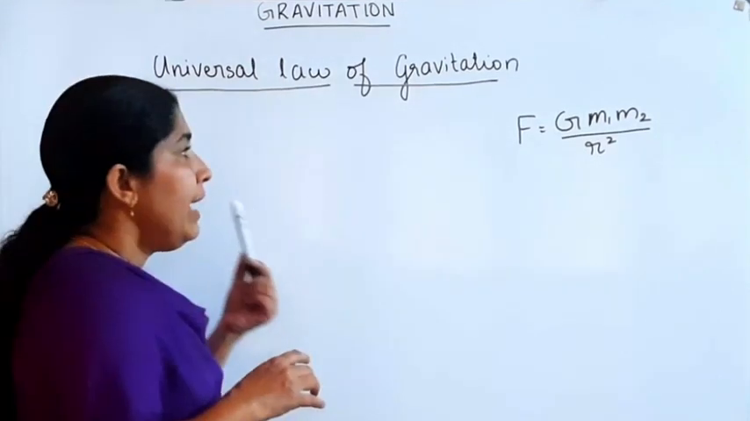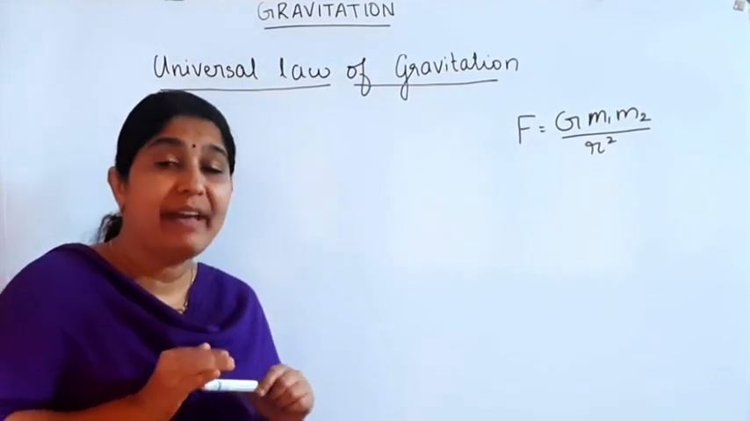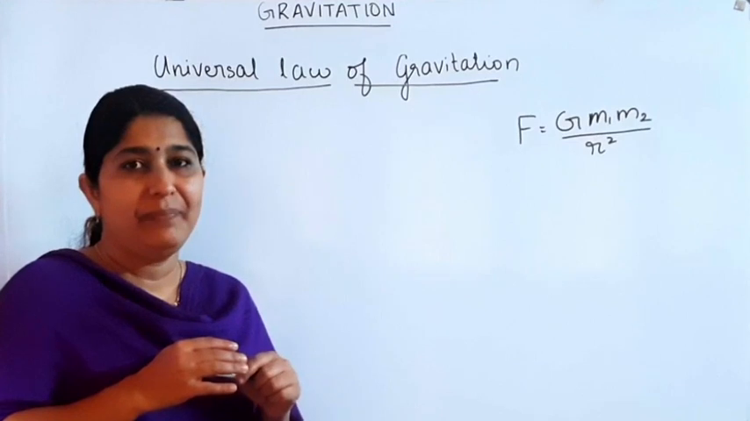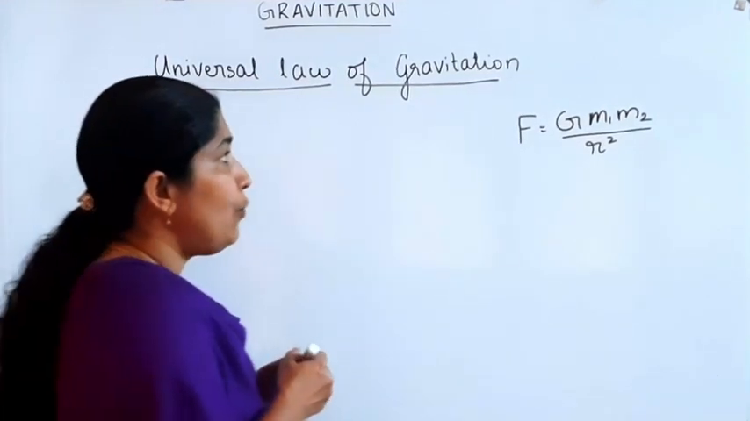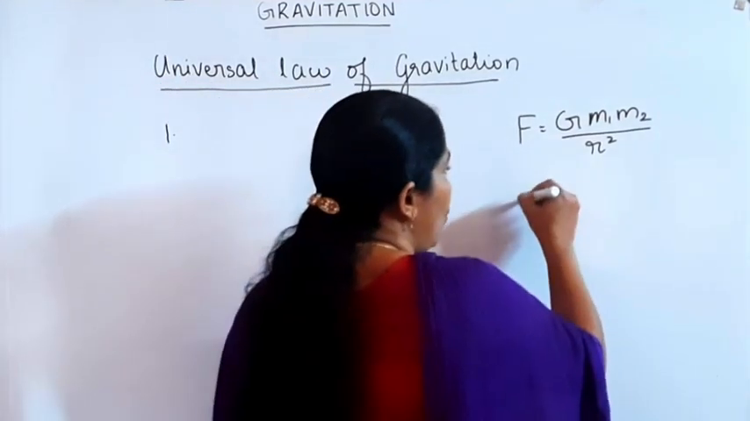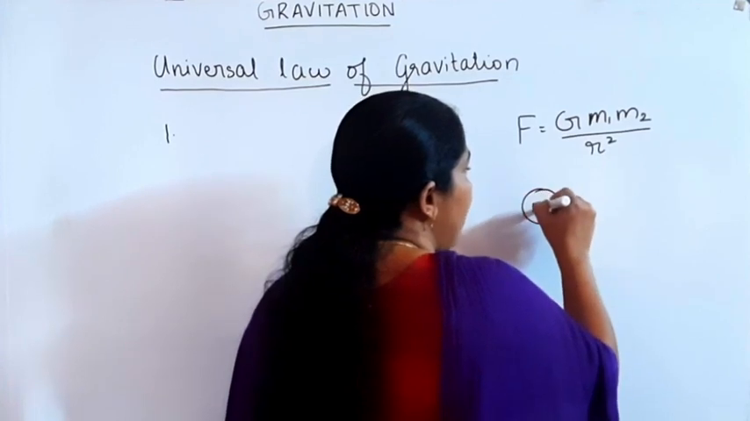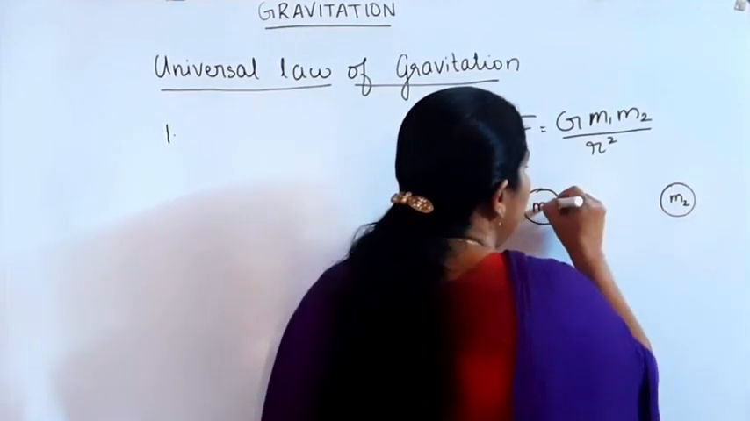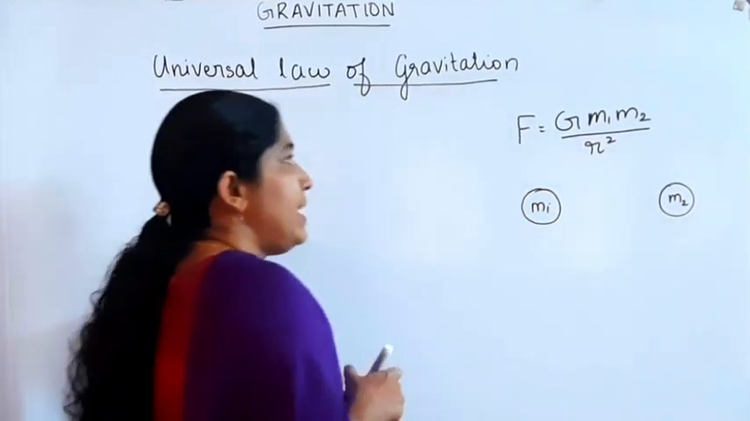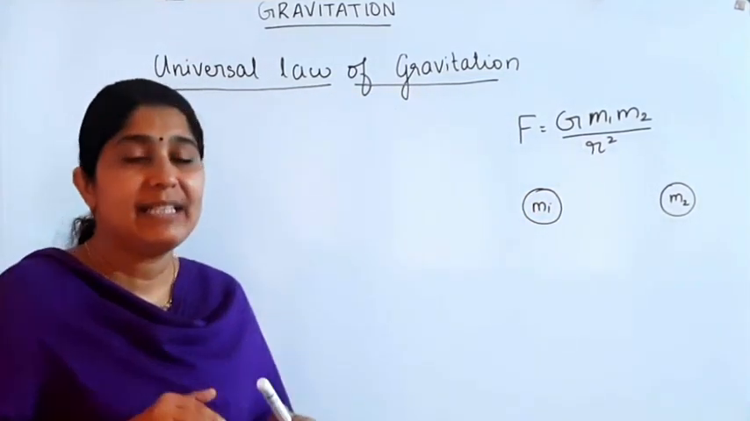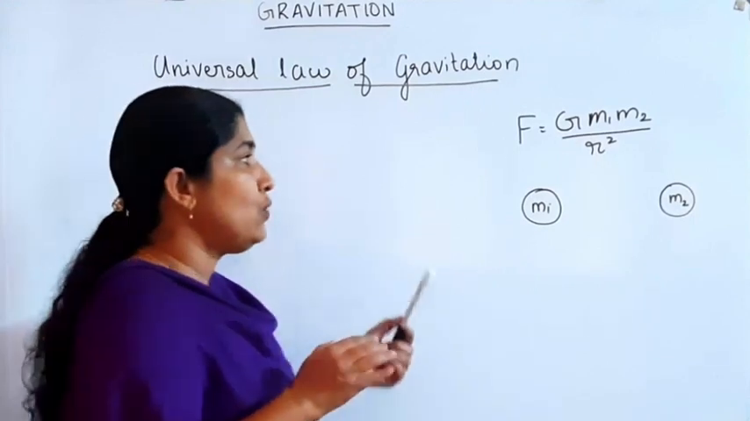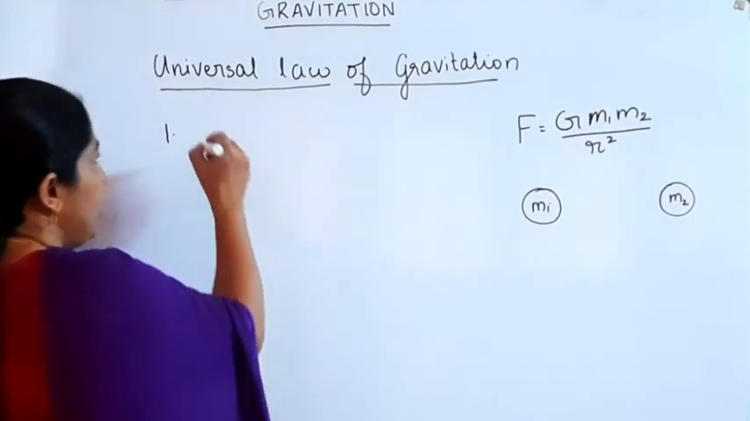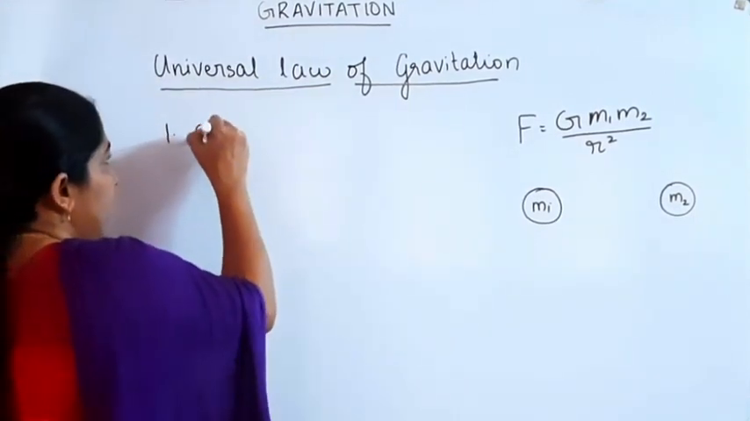First point is that gravitational force is always attractive in nature. This is the force between two masses m1 and m2. This force is always attractive in nature. The first point is attractive in nature.